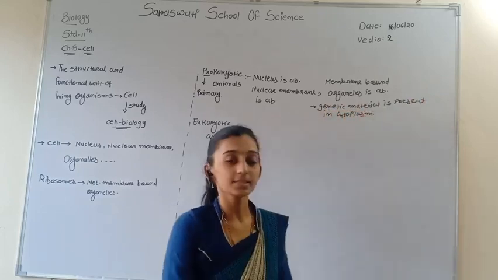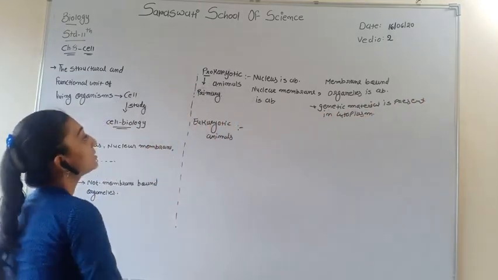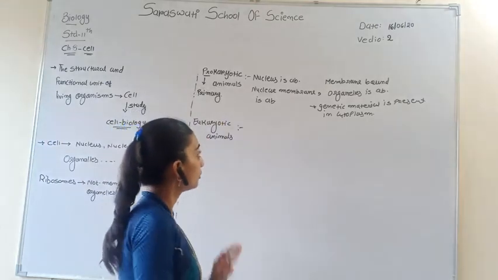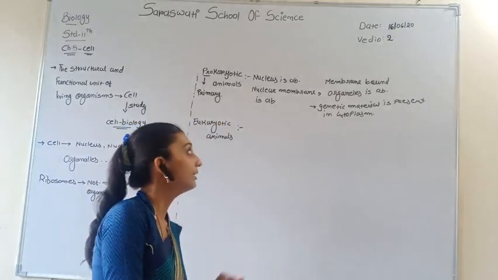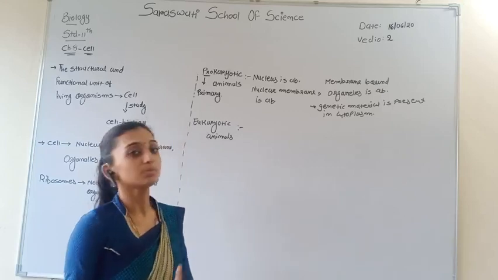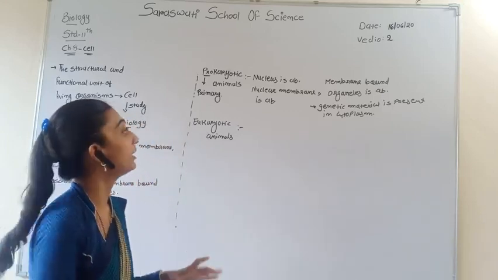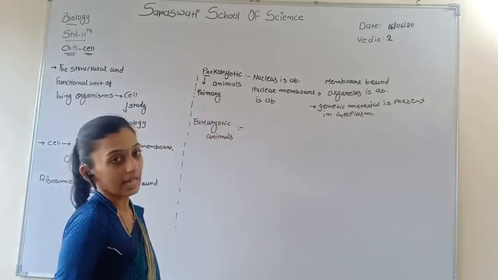This is the characteristic of prokaryotic organisms. Organisms which lack a nucleus, nuclear membrane and well developed membrane bound organelles, and have genetic material in the cytoplasm, are included in prokaryotes.